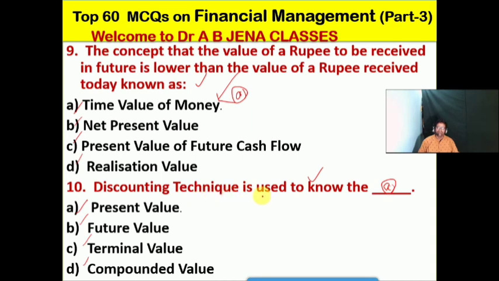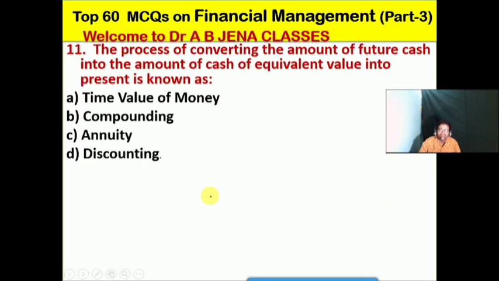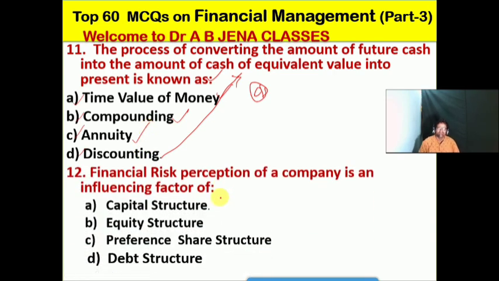Discounting technique is used to know the present value. So next one हम देखेंगे, the process of converting the amount of future cash into the amount of cash of equivalent value in present is known as हम क्या बोलेंगे? A it's the time value of money, B compounding, C the annuity, D the discounting. No friends, so D will be the right option, because we have already discussed the meaning of the concept of time value of money as well as compounding as well as the annuity. So no doubt D will be the right option for this MCQ.